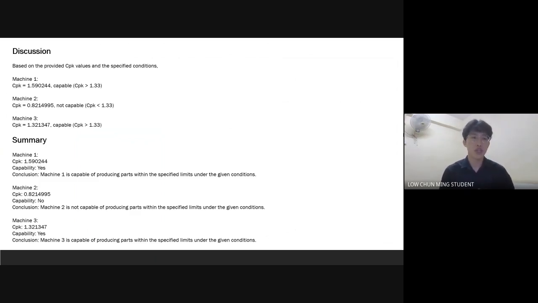In summary, machine 1 is capable of producing parts within the specified limits under the given conditions, together with machine 3. Whereas machine 2 is not capable of producing parts within the specified limits under the given conditions.